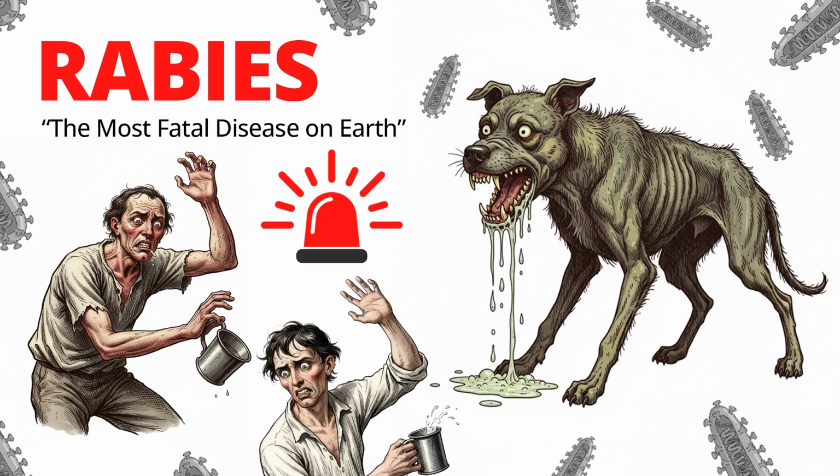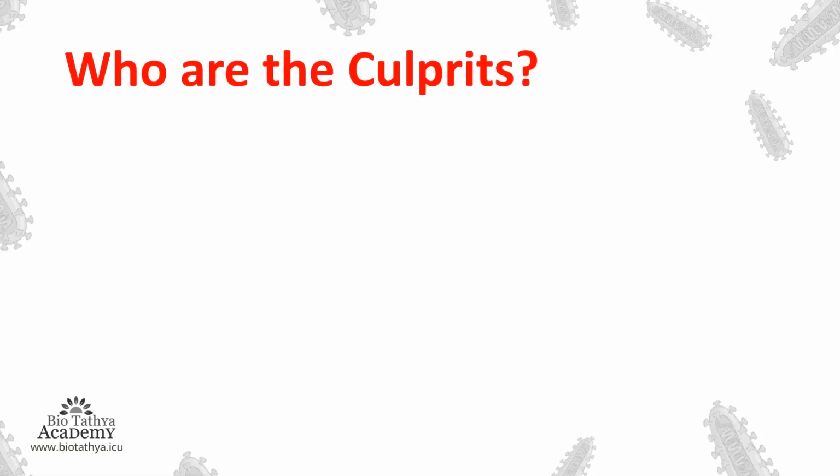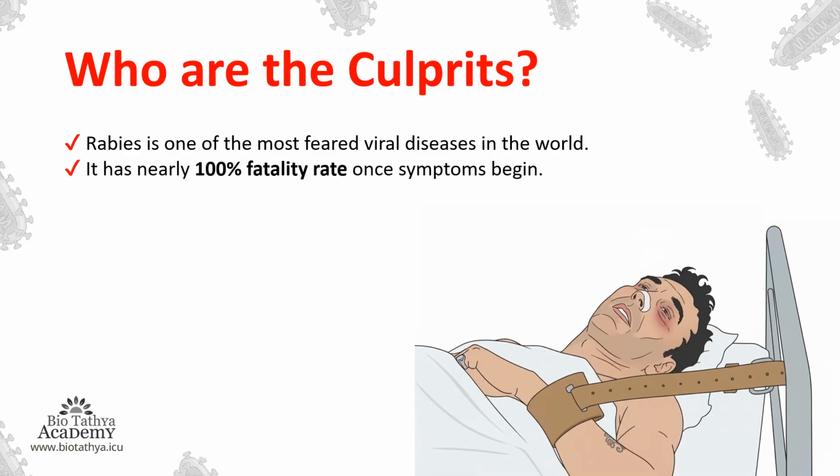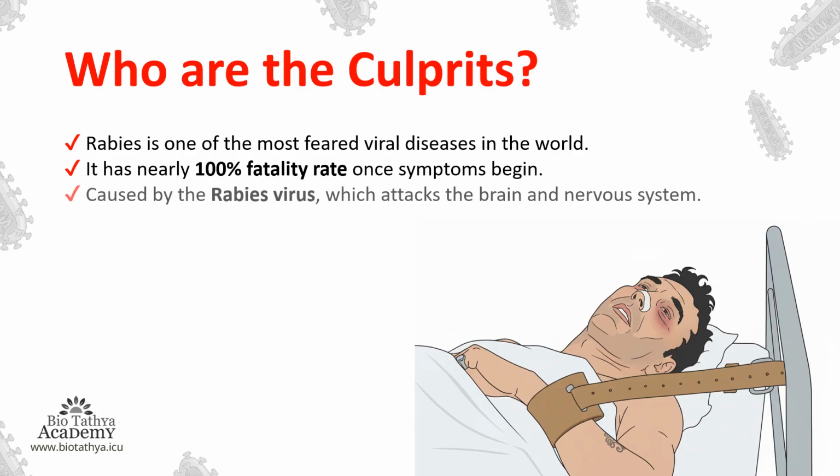Moving on to the next slide, we will understand who the culprits are. So, rabies, as I told, is one of the most feared viral diseases in the world. It has a nearly 100% fatality rate once the symptoms begin. This means that once the symptoms show in a person, that person is meant to die. He has no chance to get out of that.